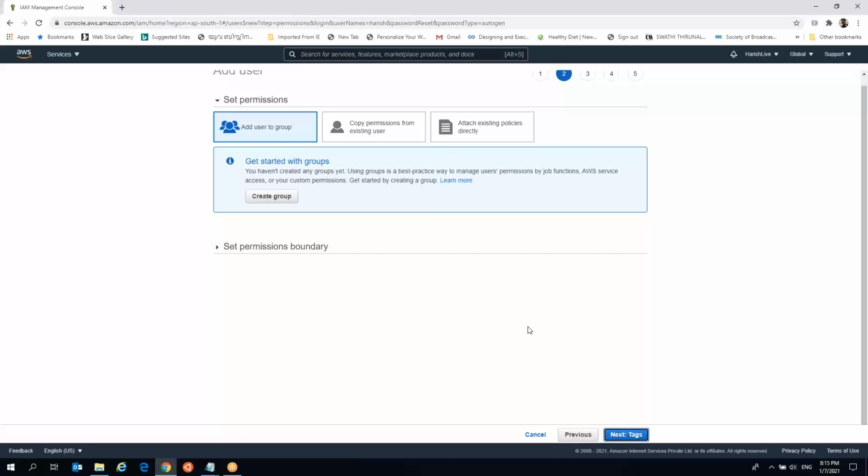Now, these are the permissions, where we can create the group. You can add the user to any group, or you also have one more option called copy permissions from existing user.